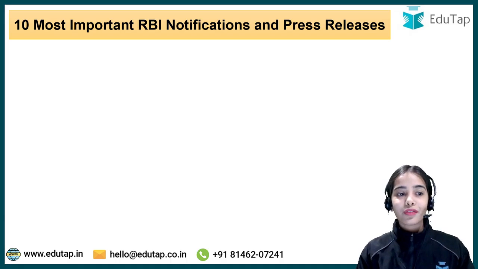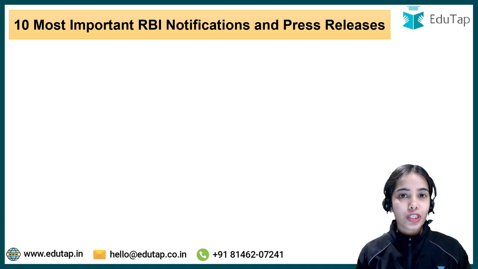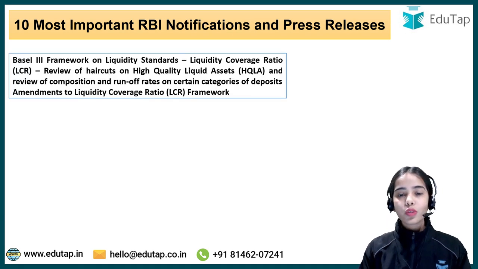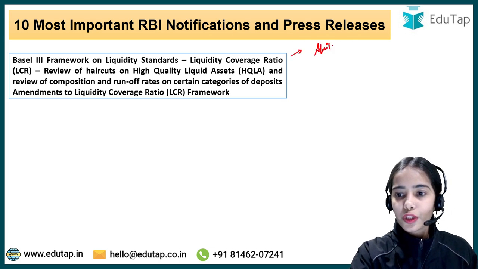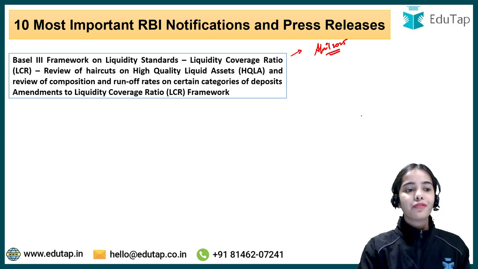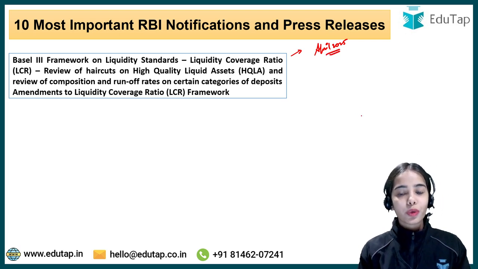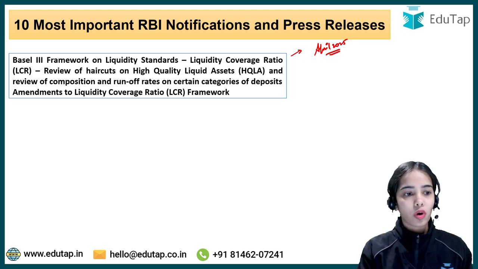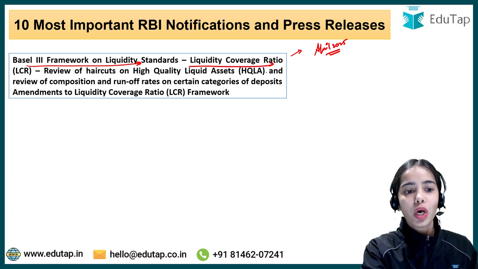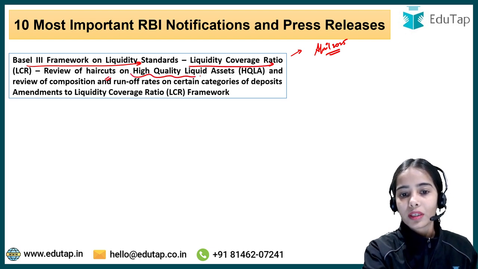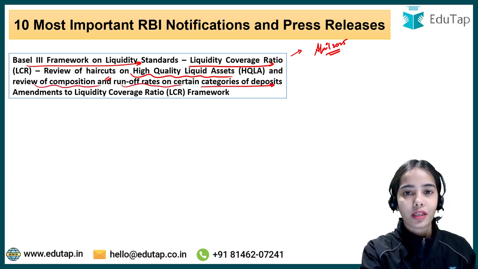So we are going to start with the 10 most important RBI notifications and RBI press releases. So the first one is the Basel III framework. Now we are going to start with April 2025. So in April 2025, one of the most important RBI notification and the RBI press release was the Basel III framework on liquidity standards, liquidity coverage ratio, review of haircuts on the high quality liquid assets, and review of composition and runoff rates on certain category of deposits.